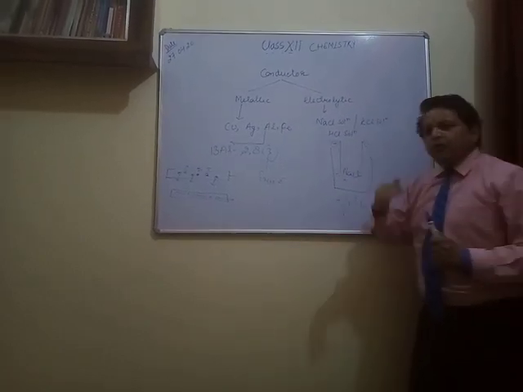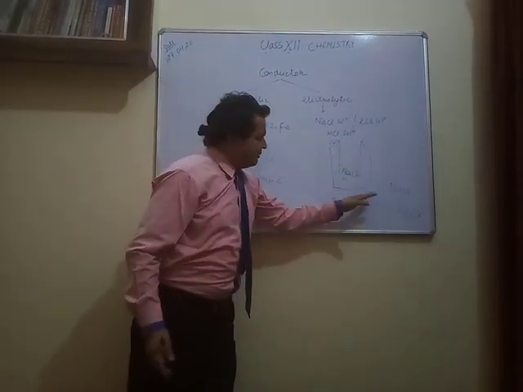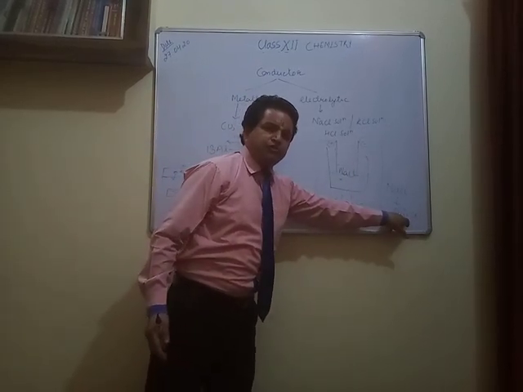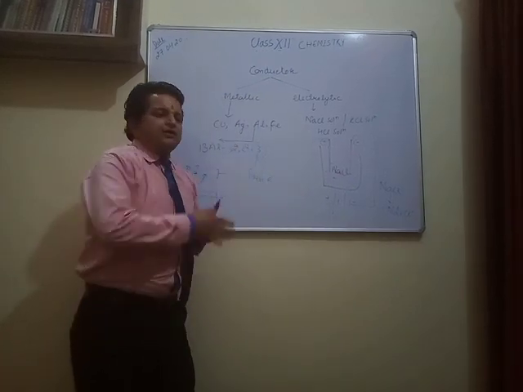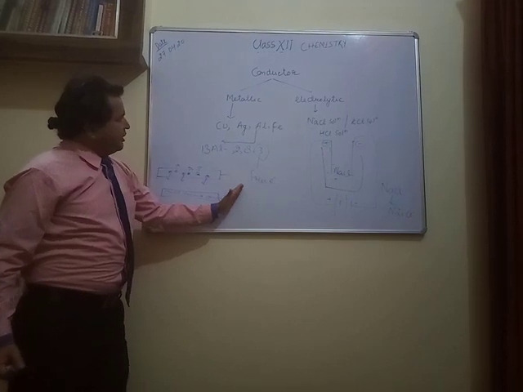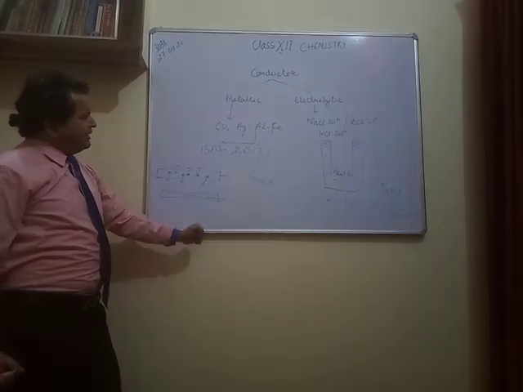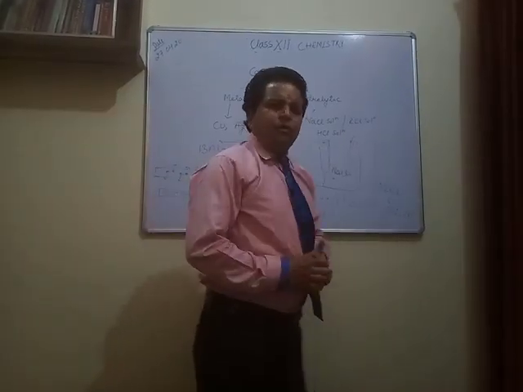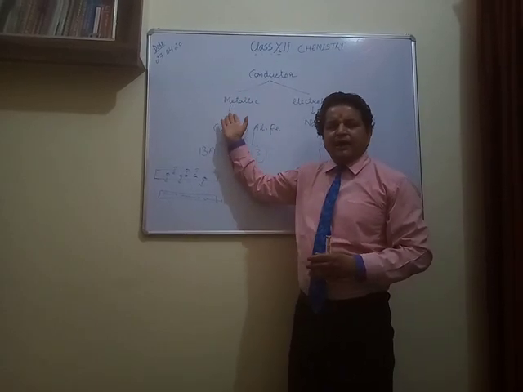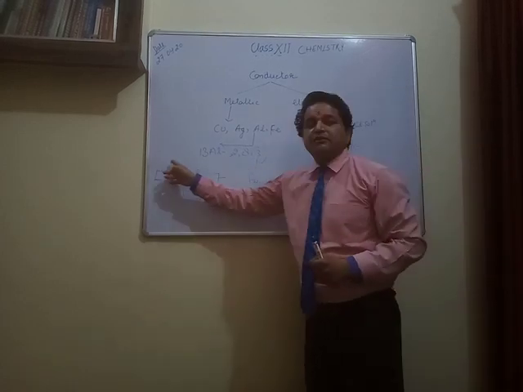Question can be there: why? Because on increasing temperature, the interaction between solute-solute, or solute-solvent, or the interionic forces, will decrease and the conduction will increase. While on increasing temperature, the conduction of a metallic conductor decreases. Now the question is, why? Because on increasing temperature, the resistance of that particular metallic wire increases, and on increasing resistance, the conduction decreases.